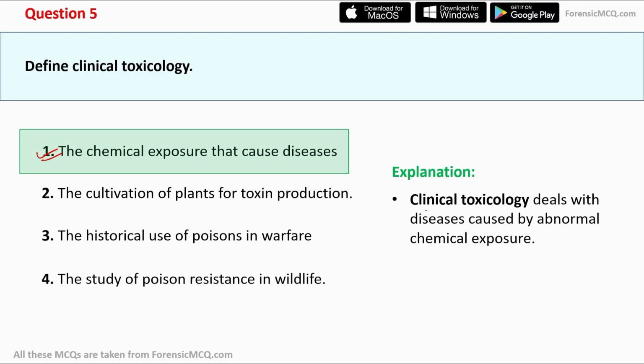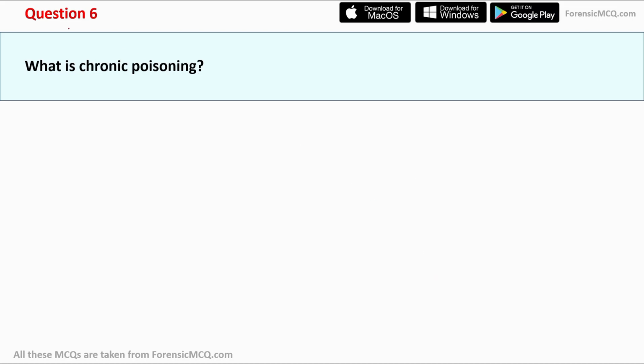Now let's check the explanation part. Clinical toxicology deals with the diseases caused by abnormal chemical exposure. Moving to question number 6. Question number 6 is, what is chronic poisoning?